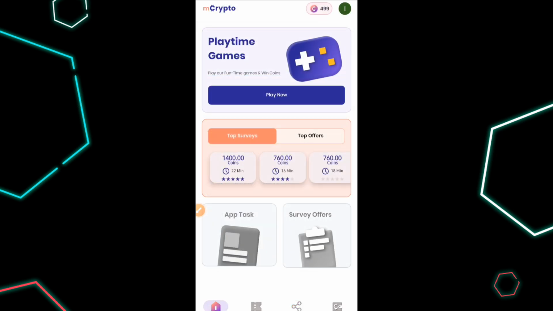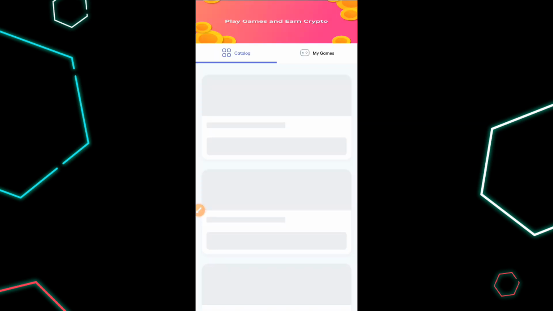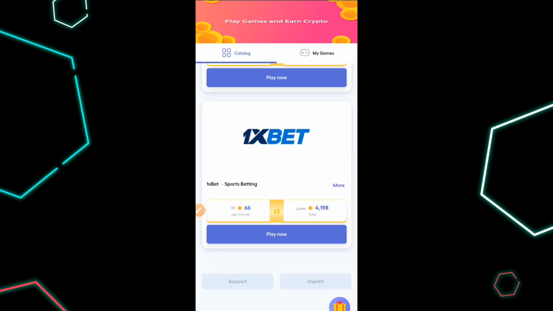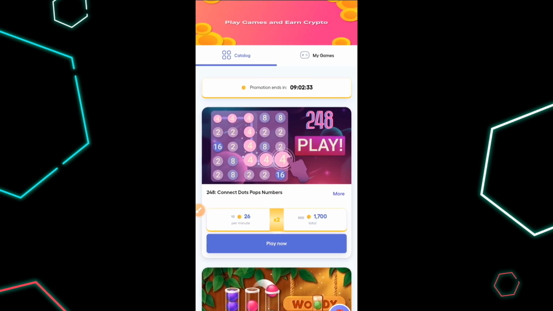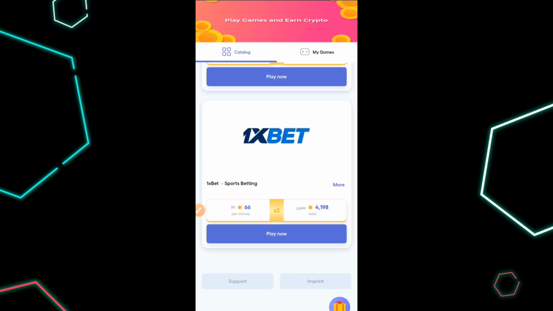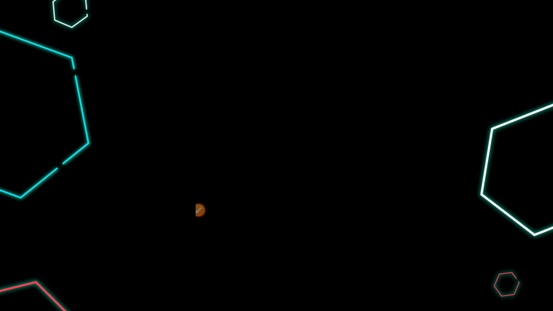So guys, all you need to do is just go ahead, do as many tasks as you can, spend as much time on the app as you can, and then you get to earn more money. You can download everything, you can play everything, you can do more, and once it's refreshed, they'll keep refreshing this tab. Once it brings another set of games, download them as well, play many games, invite your friends. That's how to make good money for yourself.